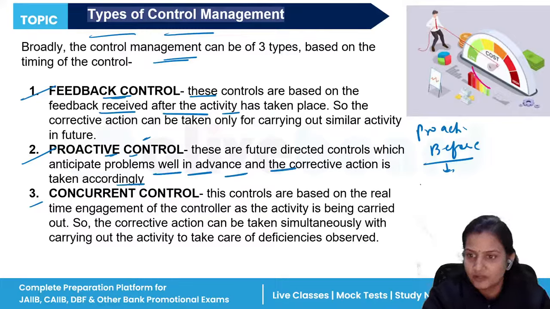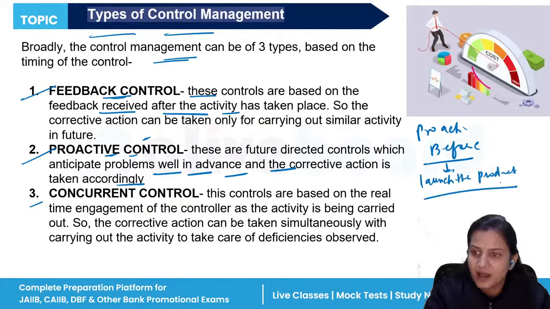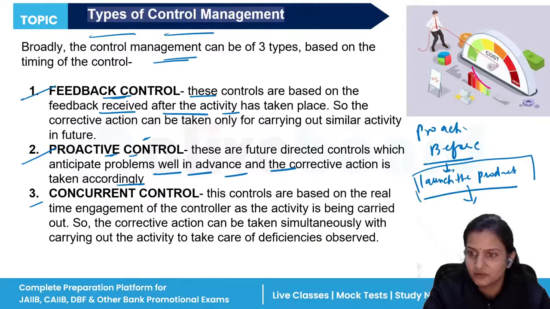Suppose you have thought that you are going to launch the product next month. By seeing the market fluctuation, market deviations, and market conditions, you have made up your mind that this is not the right time to launch the product. The customers will not purchase this because the demand is very low and the inflation is very low.